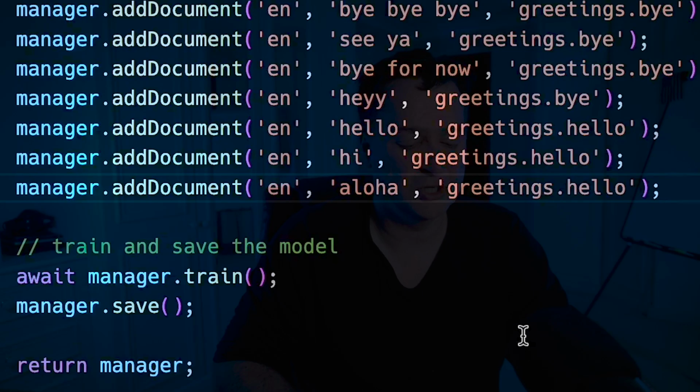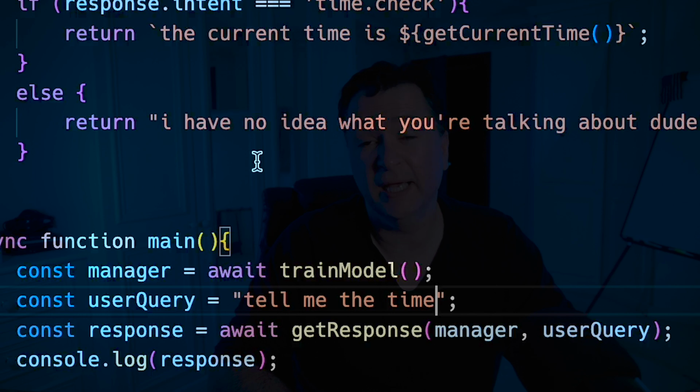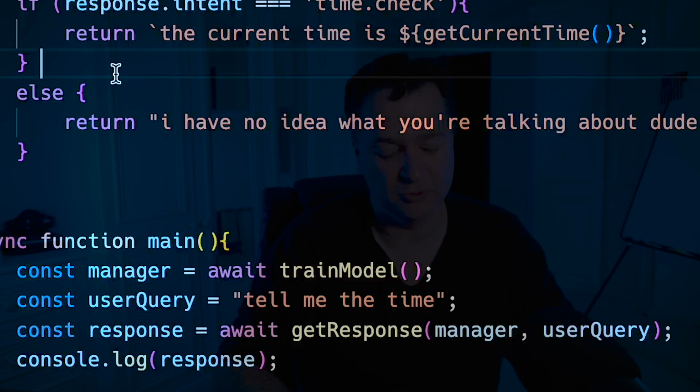So if you've ever seen these sort of chat bots that people create on your website, I'm sure you've seen a ton of them, for things like banks and contact centers, all that sort of thing. This is pretty much the technology that powers most of these things. So now that I've got a couple of other categories, I've got time, I've got bye, I've got hello, what I can now do is change my get response to handle those variations.